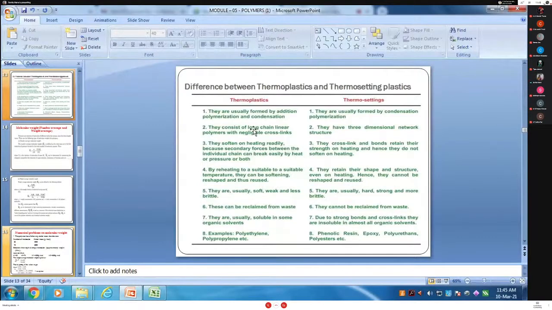Thermoplastic resins are usually formed by addition polymerization and condensation polymerization. Also copolymerization is the third type, but it is not mentioned here. But thermosetting resins are formed only by condensation. What is meant by addition reaction? Tell me. Anyone? Addition. You studied in 12th standard. Addition reaction.